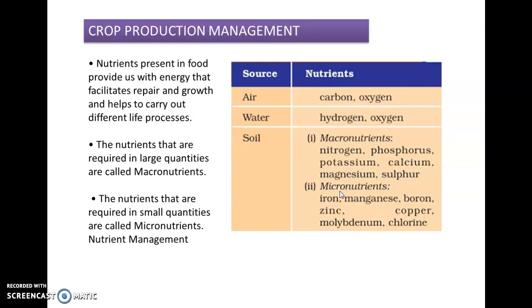The examples of micronutrients are iron, manganese, boron, zinc, copper, molybdenum and chlorine. Deficiency of these nutrients affects the physiological processes in plants, including reproduction, growth and susceptibility to disease. To increase the yield, the soil can be enriched by supplying these nutrients in the form of manure and fertilizer, which we'll read in the next class.